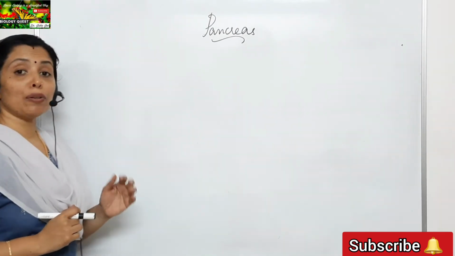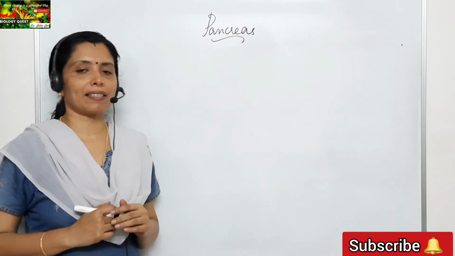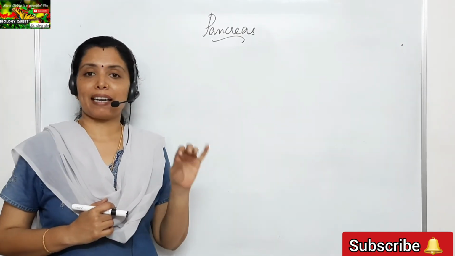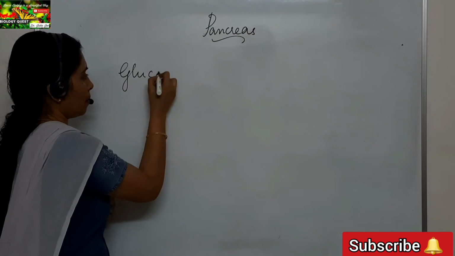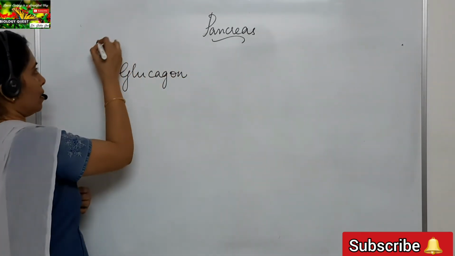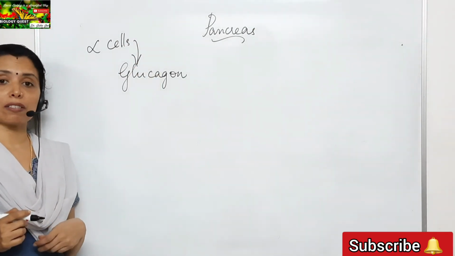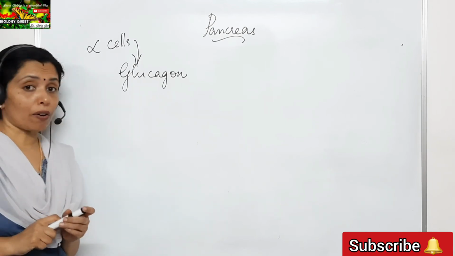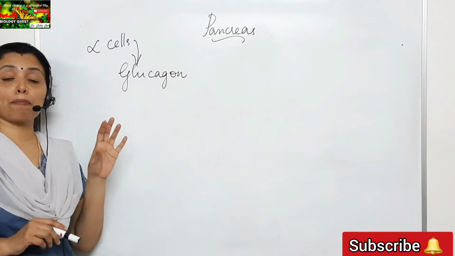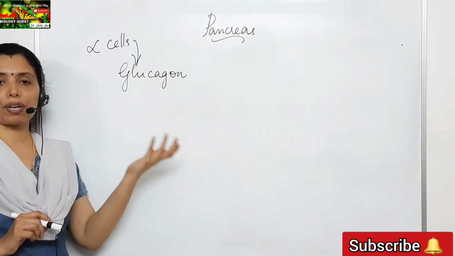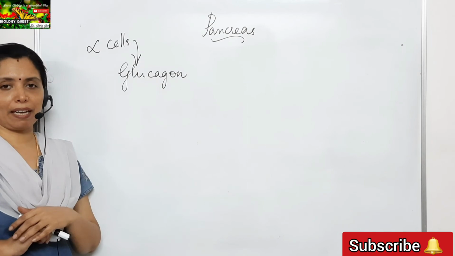Now let us have a look at the second hormone that is secreted by the pancreas, that is glucagon. We have already seen that glucagon is secreted by the alpha cells of the pancreas. So alpha cells of the islets of Langerhans of the pancreas secrete glucagon. Now what is the function of glucagon? Glucagon stimulates the breakdown of glycogen that is stored in the liver to glucose, thereby bringing about a rise in the sugar level in the blood.